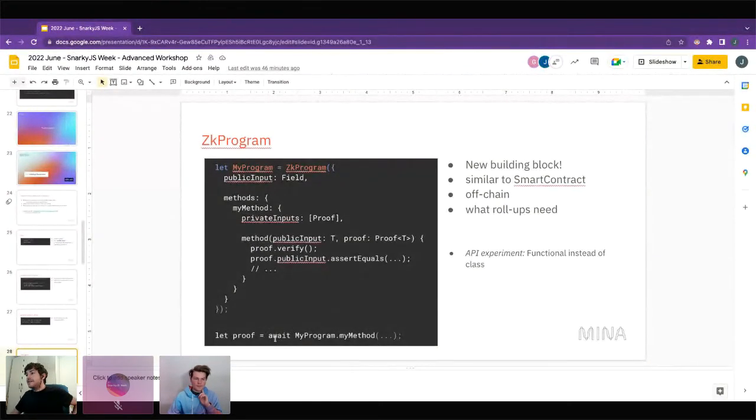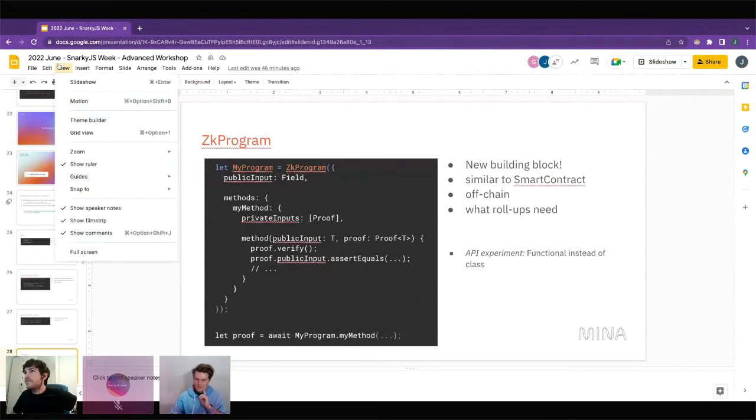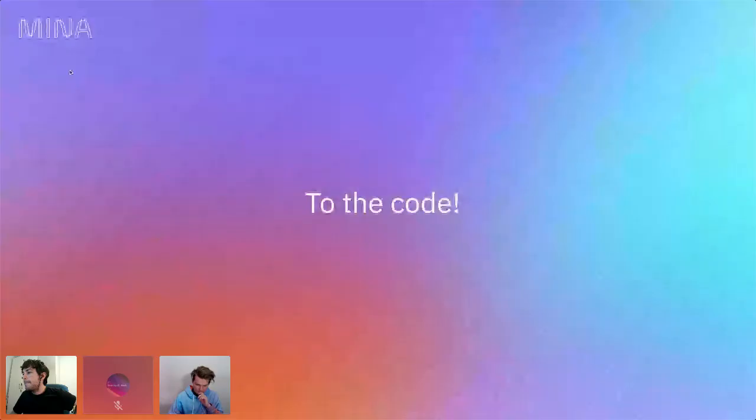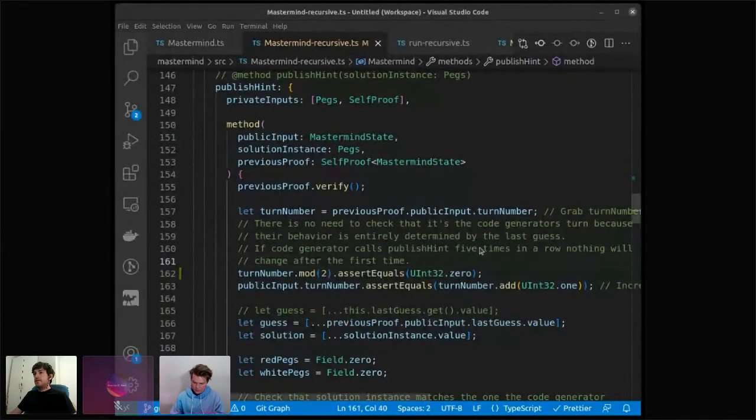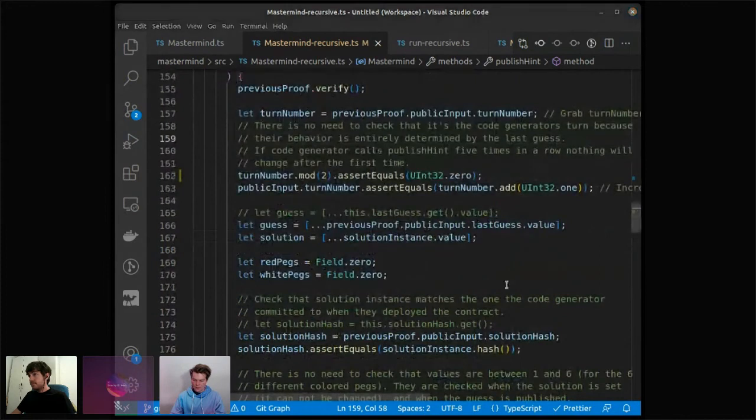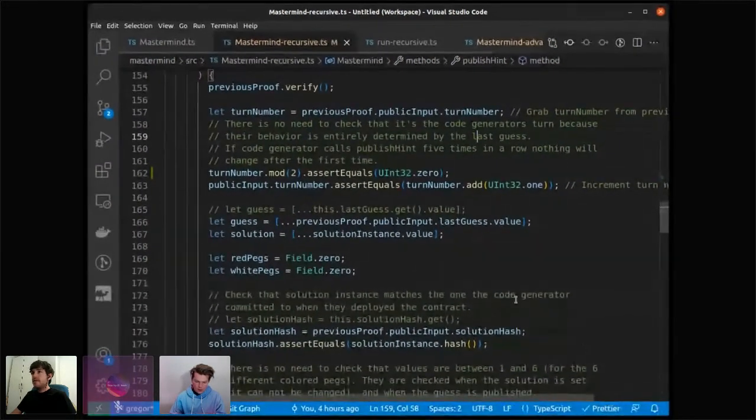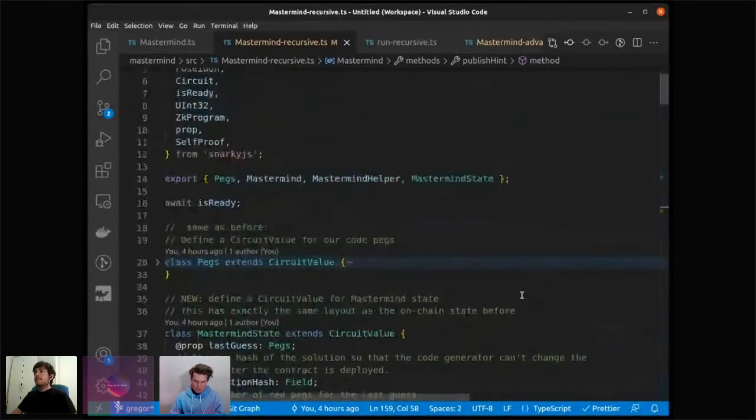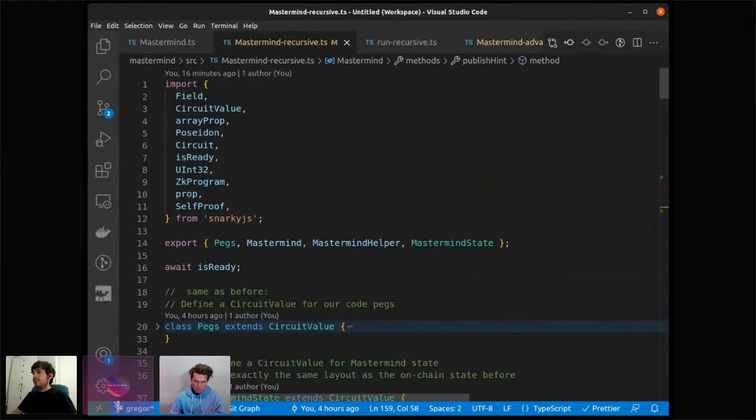Okay, I'll share my screen now and show you the mastermind code. All right. So, is this a good size? Okay, I'll try to go with this. Okay, to the top. Oh, that's good.